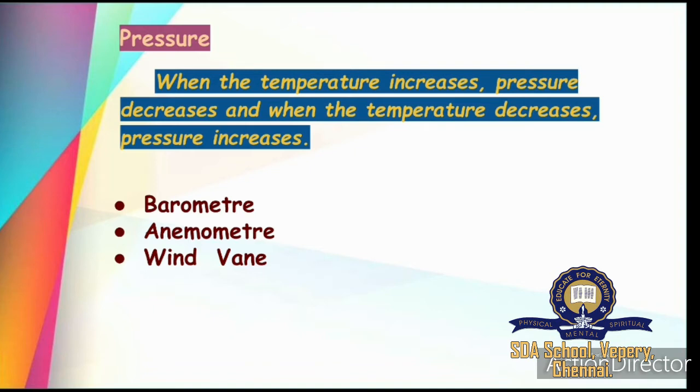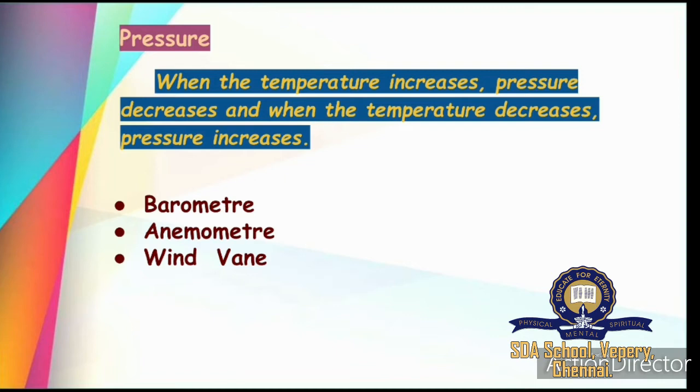Then we studied about heat zones. So what are the heat zones we studied? Torrid zone, temperate zone, frigid zone. Torrid zone will be very hot, temperate zone will be moderately hot, and frigid zone will be very cool. Today we shall continue with the next topic, pressure.